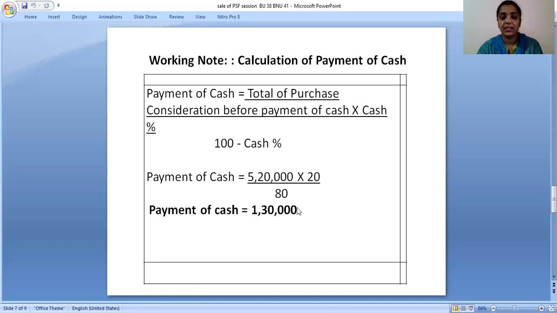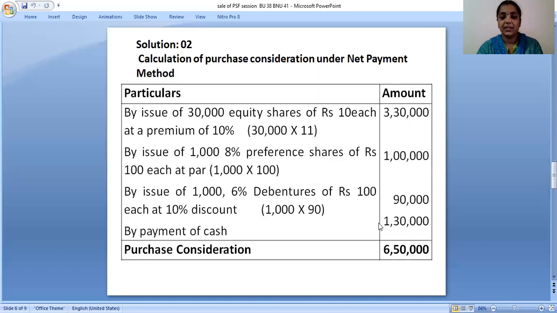So this 1,30,000 we have to take here. Okay, now if you add all this, you'll get 6,50,000. So this will be the value of purchase consideration. This is the amount of purchase consideration. Okay, so this is how we have to calculate purchase consideration under net payment method.